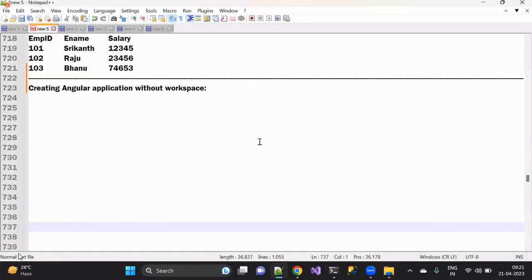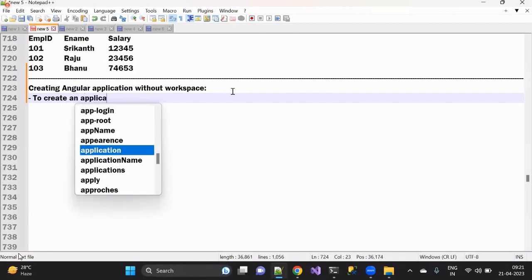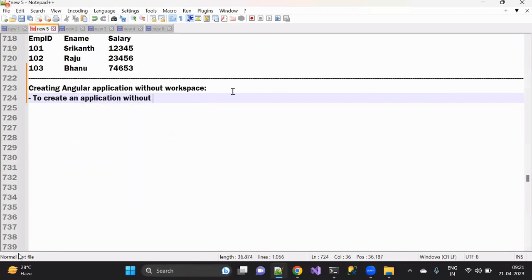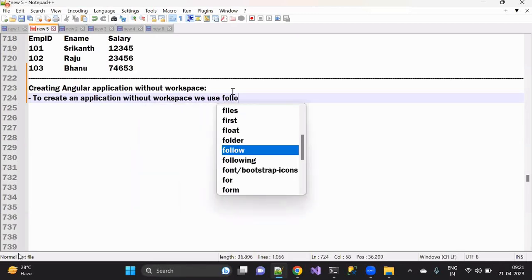Nice, guys. So to create an application without workspace, we use the following commands.